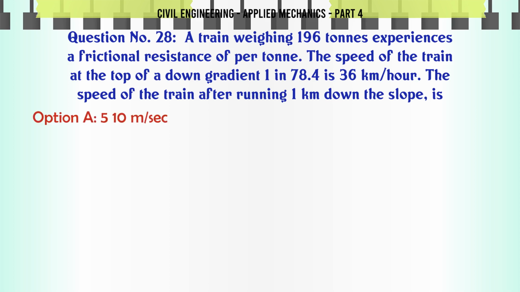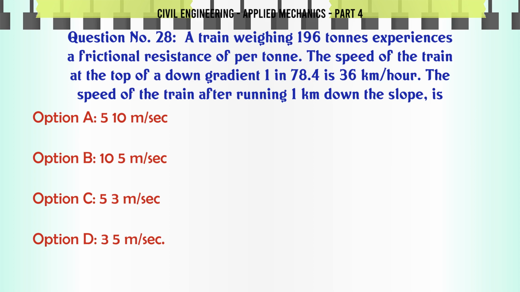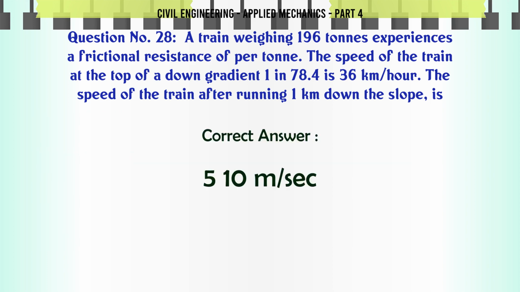A train weighing 196 tons experiences a frictional resistance per ton. The speed of the train at the top of a down gradient 1 in 78.4 is 36 km/h. The speed of the train after running 1 km down the slope is A. 510 m/s, B. 105 m/s, C. 53 m/s, D. 35 m/s. The correct answer is 510 m/s.